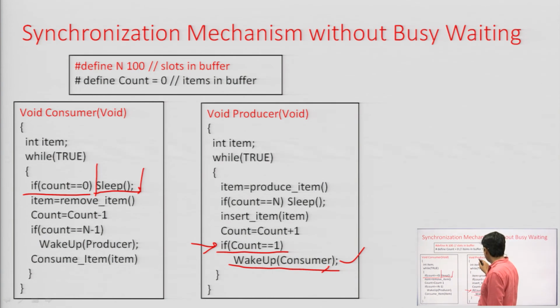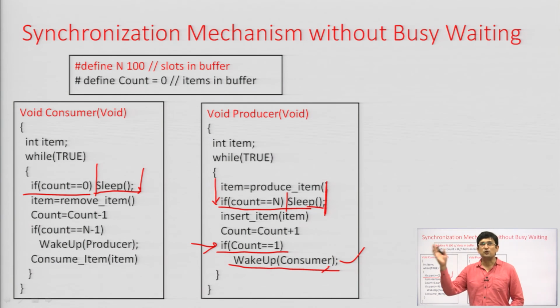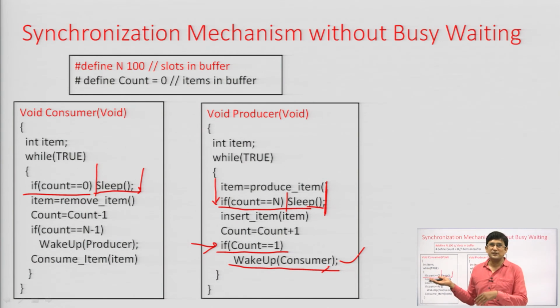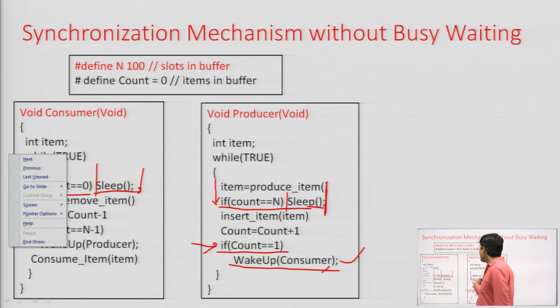After preemption, the production of items takes place, and let us say after the production of items, the number of items becomes n, and the producer will go to sleep. The producer is sleeping, and after this there is a preemption. So, the producer is sleeping, the consumer is sleeping. If both are sleeping, there will be no one who will wake them. So, here we have seen a solution wherein the consumer process wakes up the producer and the producer process wakes up the consumer. But if we allow preemptions to take place in between, there is a kind of deadlock wherein the producer has gone to sleep and the consumer has also gone to sleep. There will be no one to wake each other.